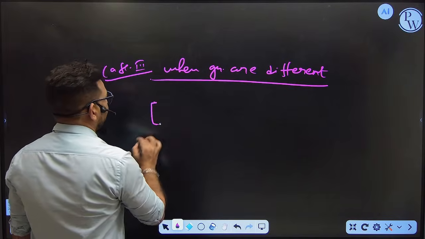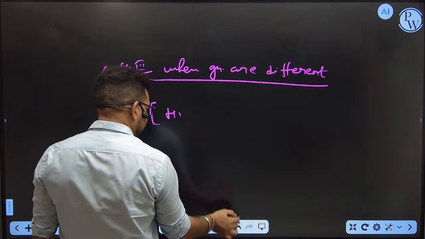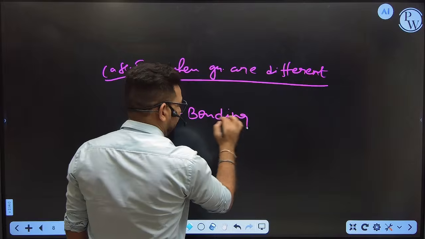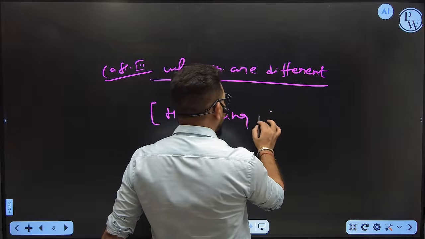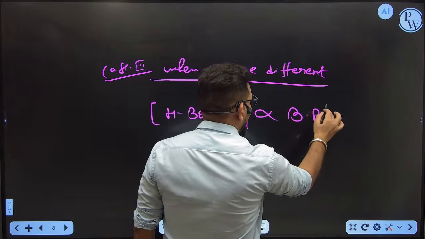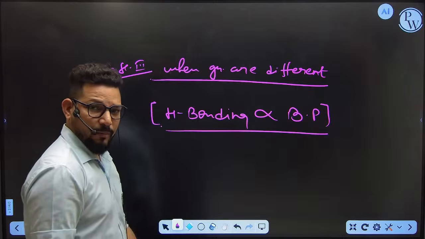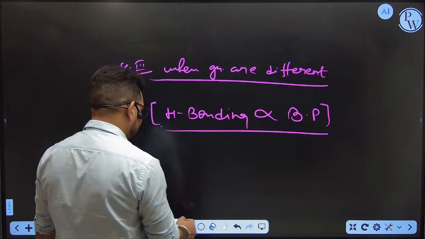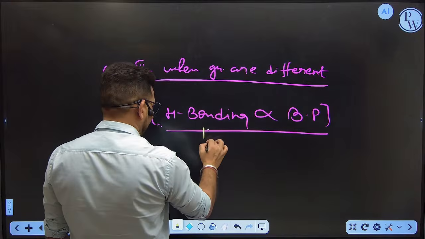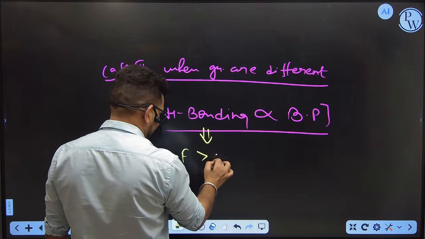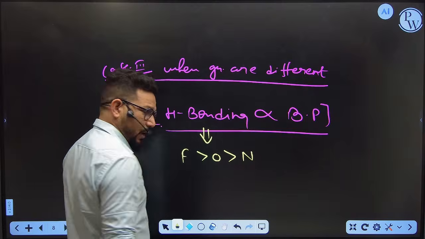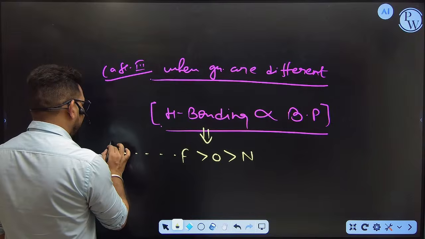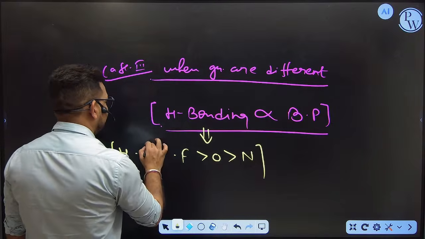So keep in your mind, only one concept is going to be possible to define all the characteristics, which is called hydrogen bonding. Okay, so whenever the hydrogen bonding is getting higher and higher, the boiling point is getting higher and higher. Are you getting my point? So boiling point is going to depend on the hydrogen bonding, and I think all of you are aware of it. Hydrogen bonding is defined by 3 atoms, FON, and whenever these are connected with hydrogen, then a kind of bond is going to happen. That bond is called hydrogen bond.